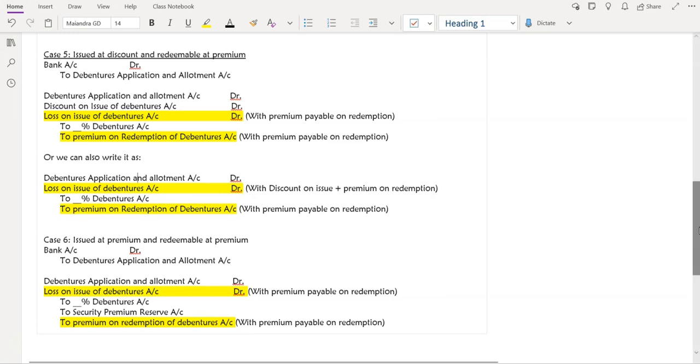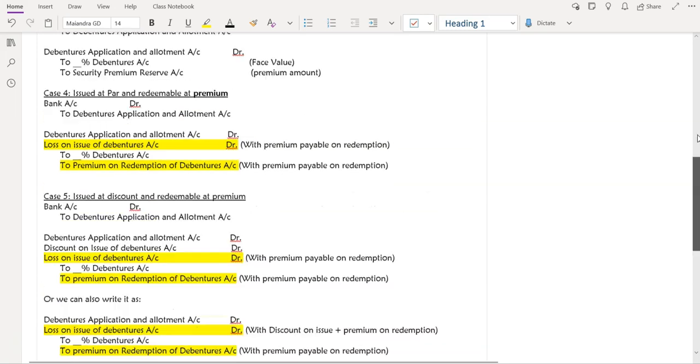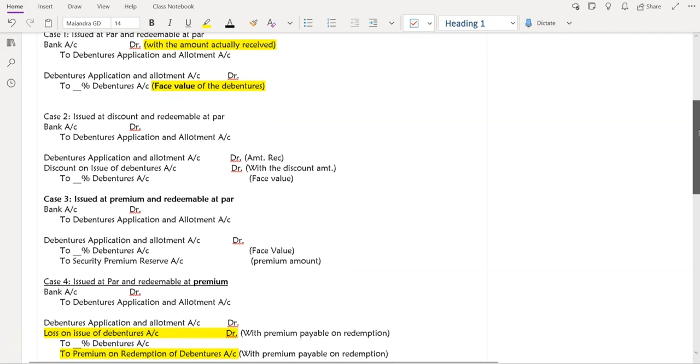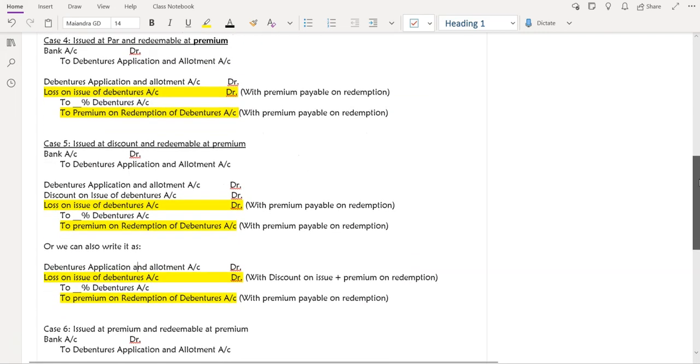The only thing is just to remember what the entry will be. So I had given you how you can remember. The first three entries are same. There is no change when we are redeeming at par. Whenever we are redeeming at premium, you just have to write your entry normally and add two accounts, one at debit and one at credit. The debit account will be loss on issue of debentures account, which will be transferred to the P&L account, and premium on redemption of debentures account.